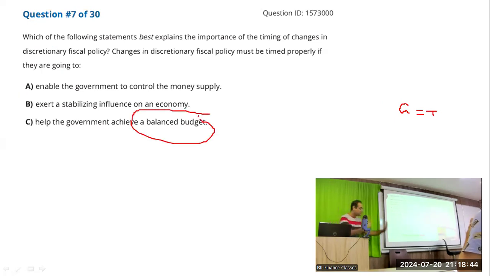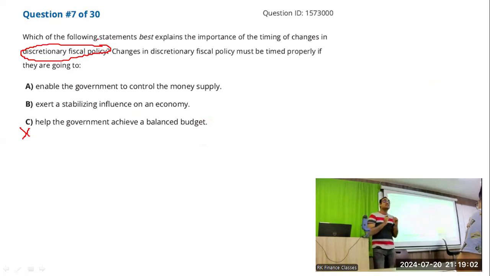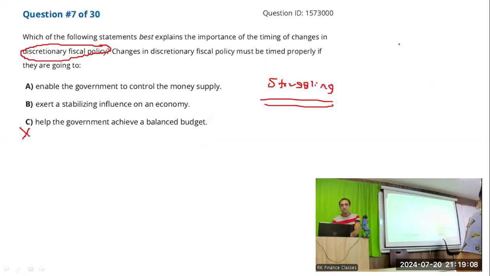With discretionary fiscal policy, we are not targeting to achieve a balanced budget. So that rules out option C. So basically, discretionary fiscal policy is to give a push to the economy when the economy is struggling. When the economy is struggling, at that time to give the push to the economy, the government will increase the G or reduce the T, which is called expansionary fiscal policy, a stabilizing influence.